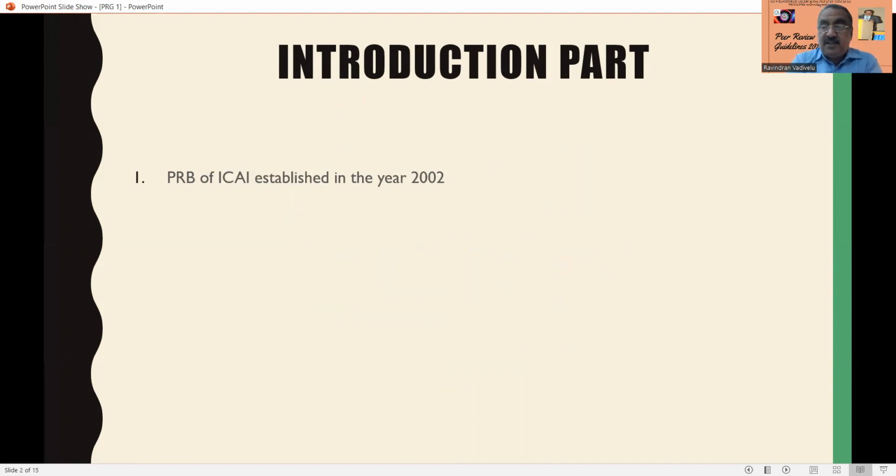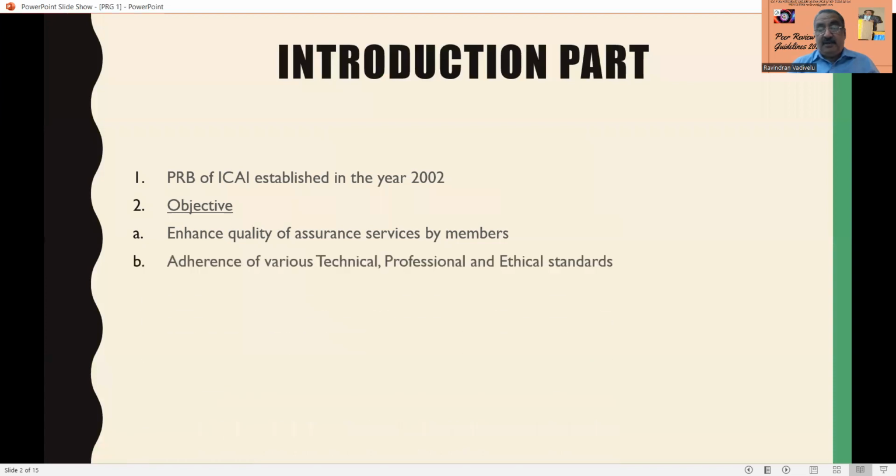It was established in the year 2002 with the objective of enhancing the quality of assurance services given by the members, and all the members have to adhere to various technical, professional, and ethical standards. And now SEBI has started to give importance to peer review with effect from 1/4/2020.